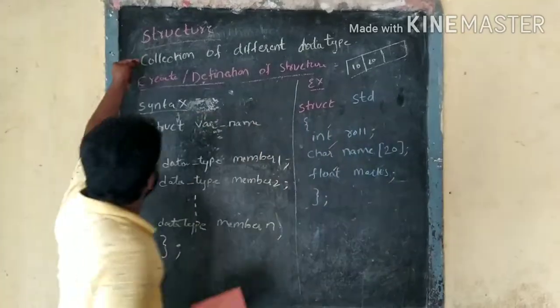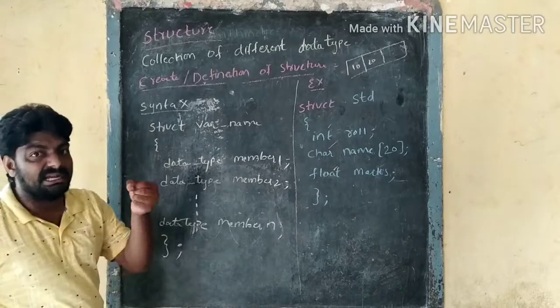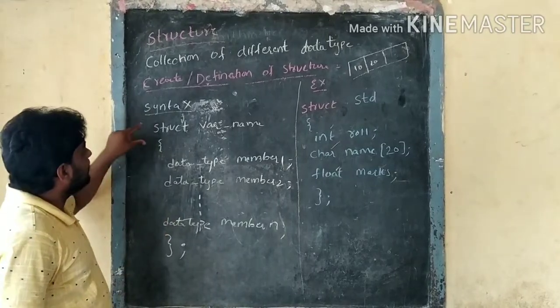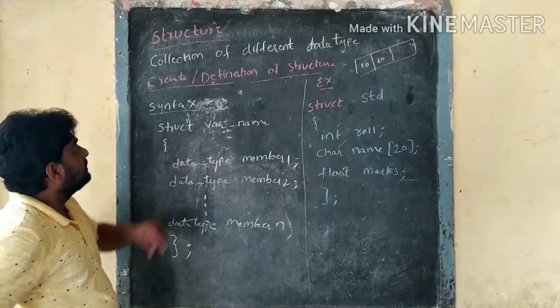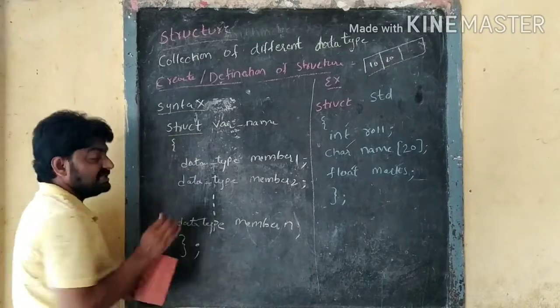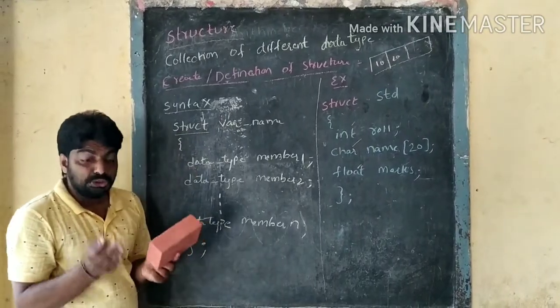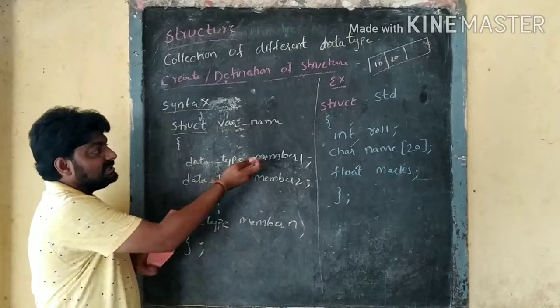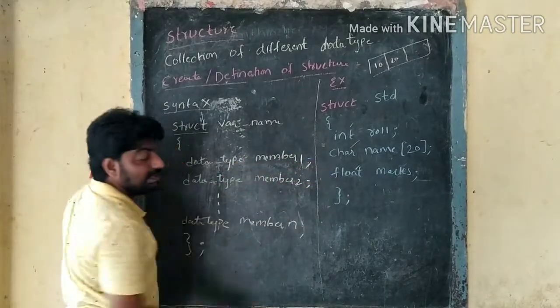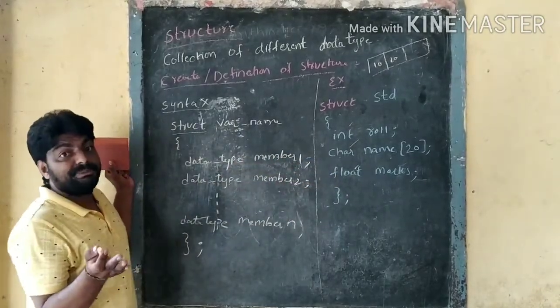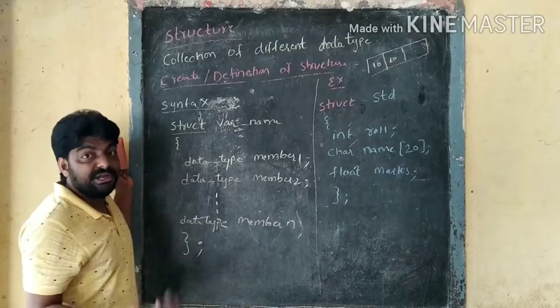See here, how we create and define a structure. The syntax is struct followed by the structure name. struct is a keyword. A structure is a user defined data type, while int, char and float are primary or predefined data types.